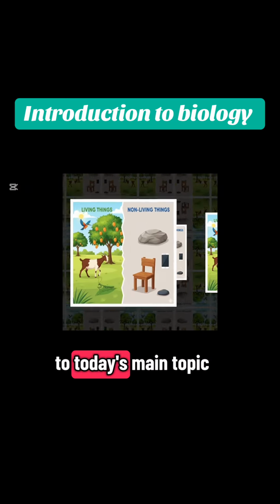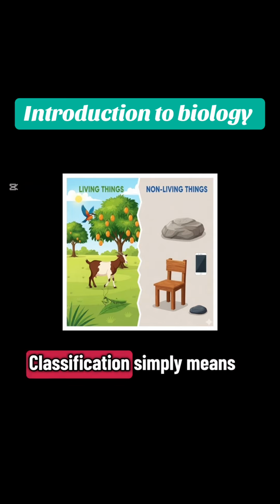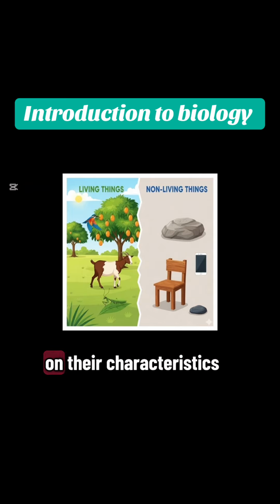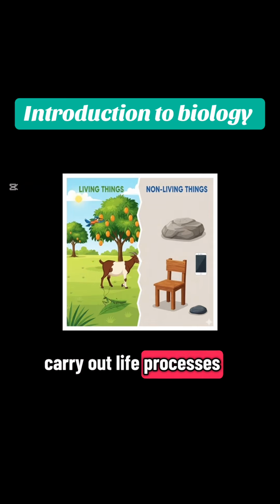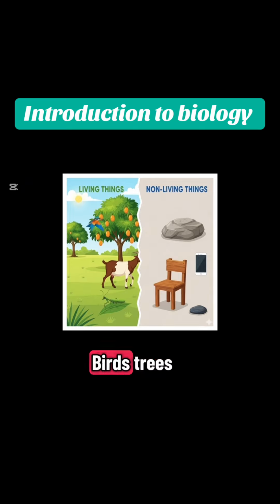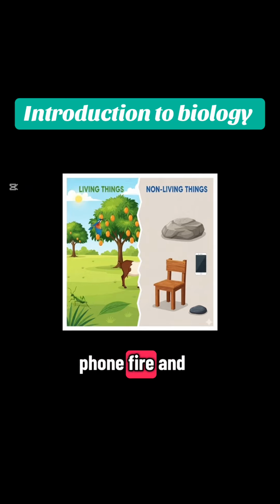Now, let's go to today's main topic, classification of living things and non-living things. Classification simply means grouping things based on their characteristics. Living things are things that can carry out life processes. Examples include human, dogs, birds, trees, goats, and even small insects. Non-living things do not carry out life processes. Examples include stone, water, chair, phone, fire, and sand.